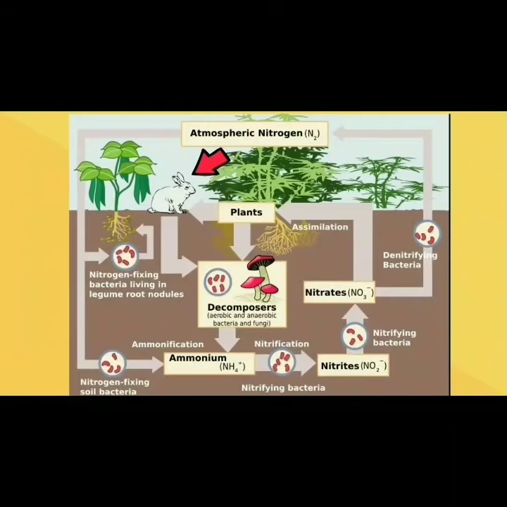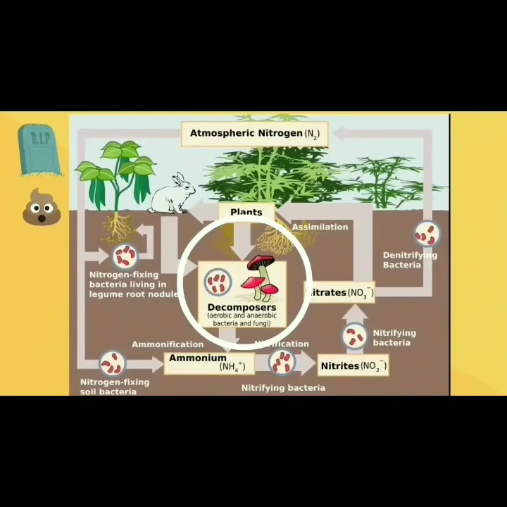After assimilation and denitrification, the next is ammonification. After the animals and plants die, in their body the nitrogen is present in an organic form, and it comes directly into the soil. Also whatever waste the animals leave from their body, in this waste the nitrogen is also present in an organic form, and it comes directly into the soil.